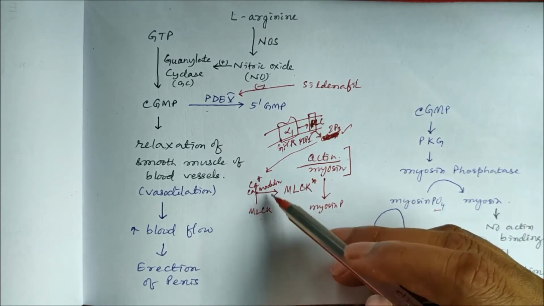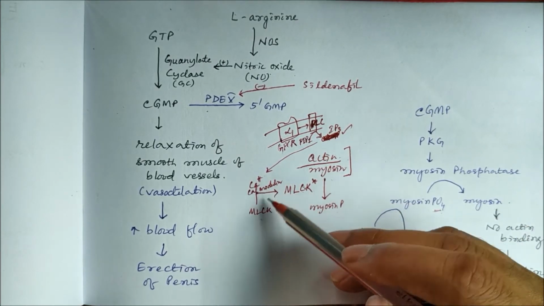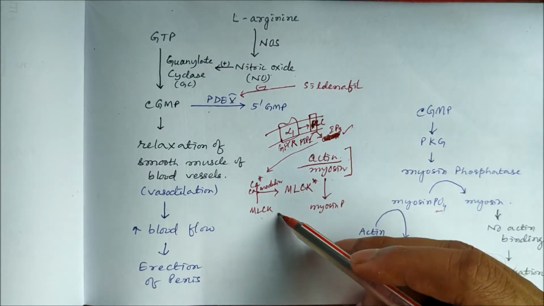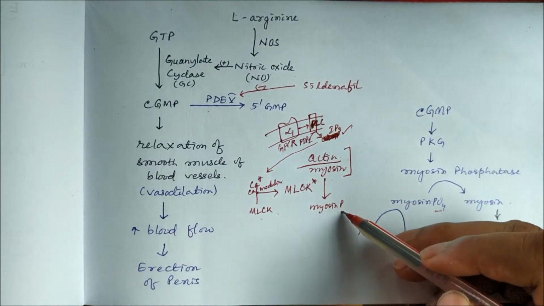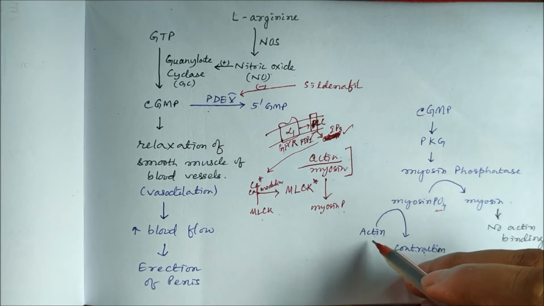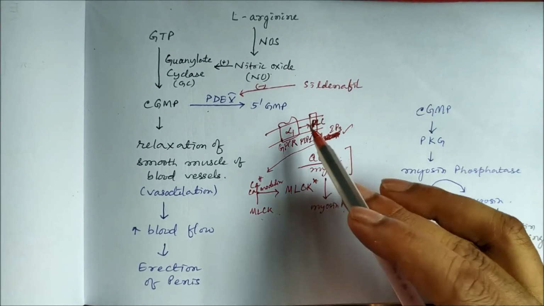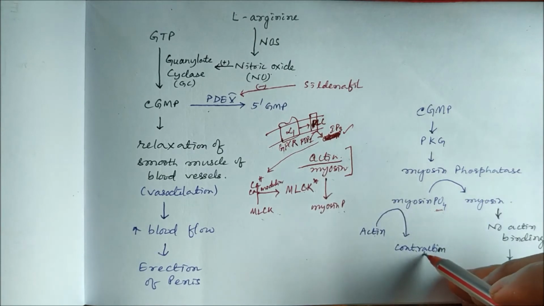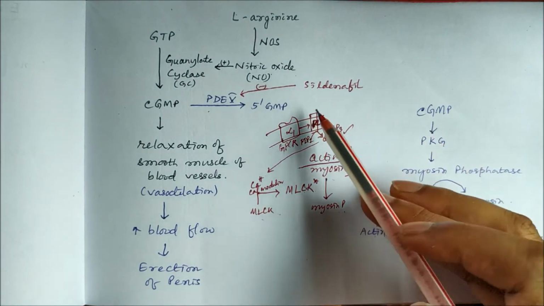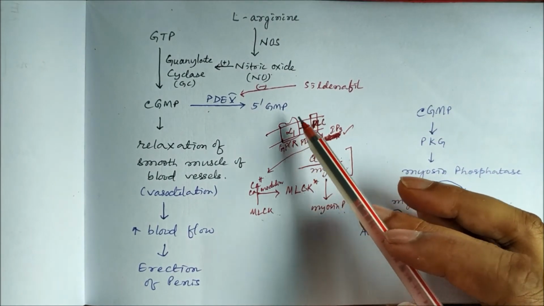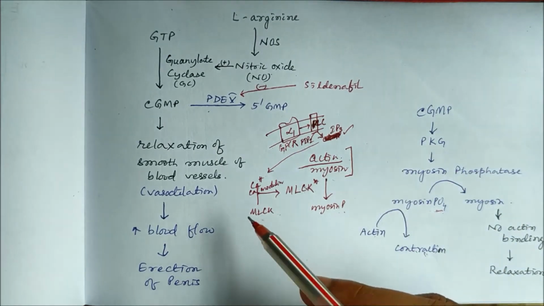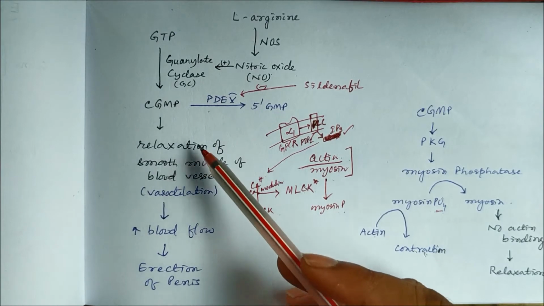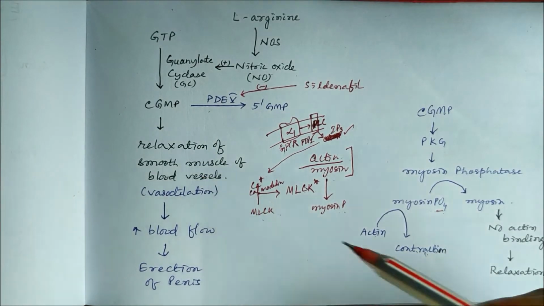Calcium binds with calmodulin to form the calcium calmodulin complex, which activates myosin light chain kinase, which phosphorylates myosin. Phosphorylated myosin binds with actin to cause contraction. So alpha 1 receptor agonists cause contraction of vascular smooth muscles, and we can use alpha 1 receptor blockers, which will act as vasodilators or cause relaxation of smooth muscle of blood vessels.